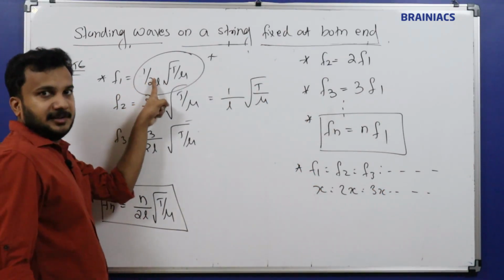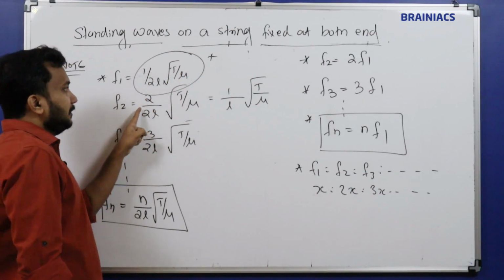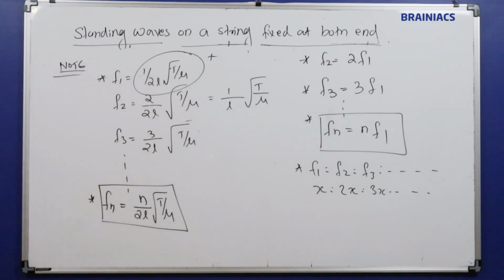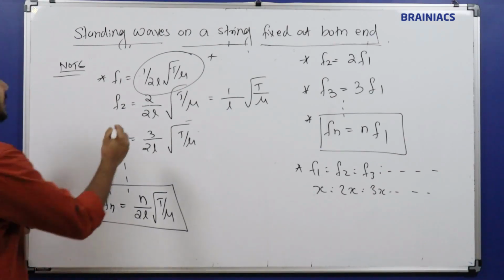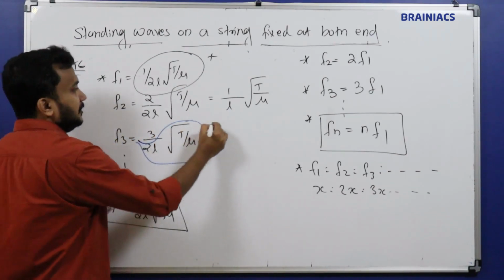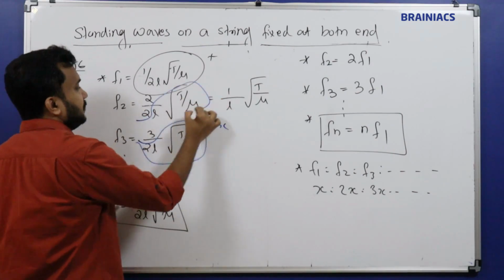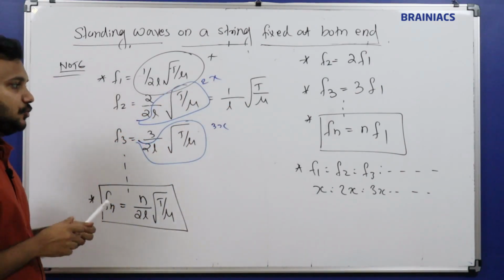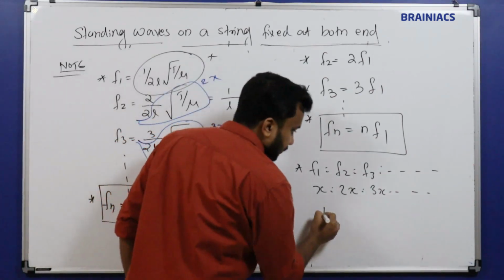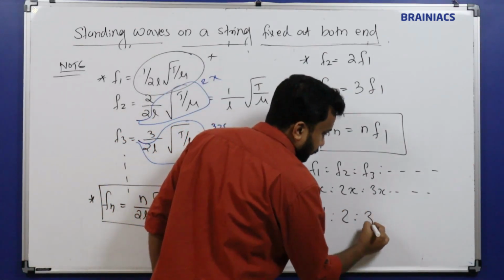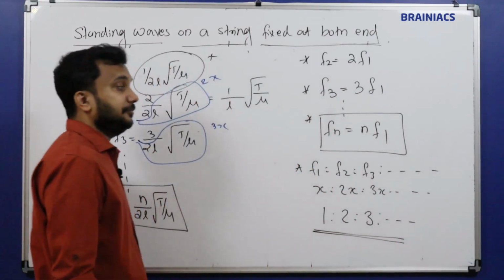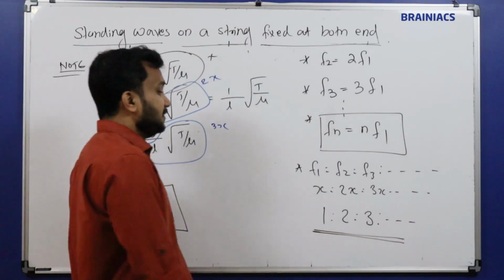If I am taking this as x, then this is 2x, this is 3x, correct? What this will come as is 3x, what this will come as is 2x. That's what I have written. x is to 2x is to 3x is to, which is equal to 1 is to 2 is to 3 is to etc. So this is the ratio of the frequencies in a string.